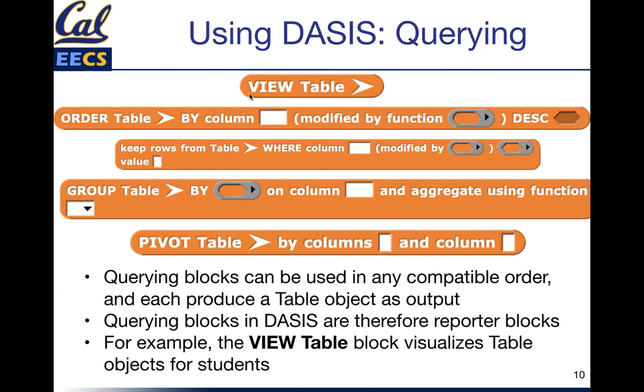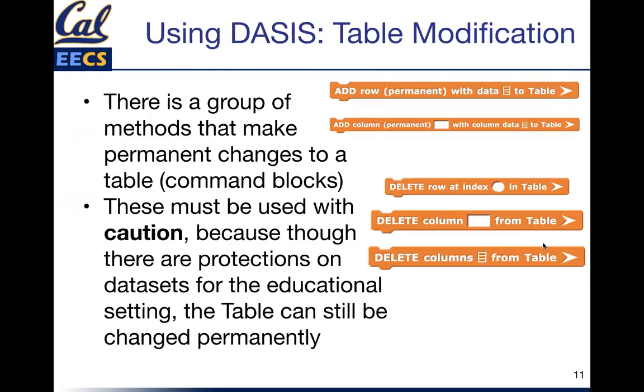So they can do things. These are some of them. I won't list all of the functionality quite yet. I'll show that off in the demo. But we can order a table, we can filter a table, group, pivot, all the fun stuff that we know in data science. DASIS covers all of that. And this top block, this view table block, allows them to jump over the abstraction barrier and not have to worry about, oh, what happened? Why is it showing me this list with 2 numbers and 2 lists? They just click view table and they can see it. It looks similar to a spreadsheet in Excel within Snap.